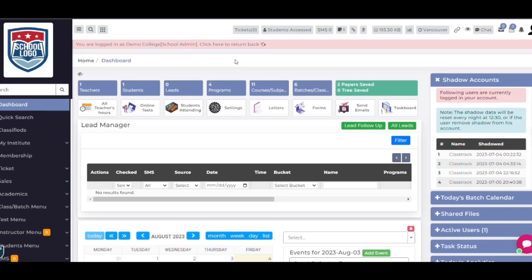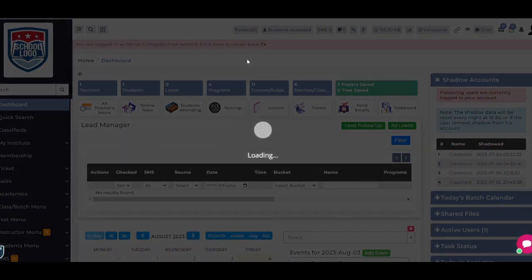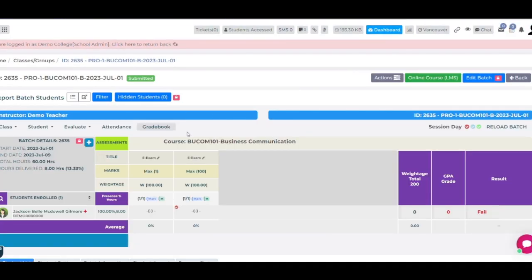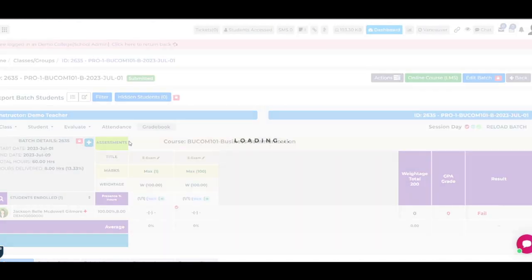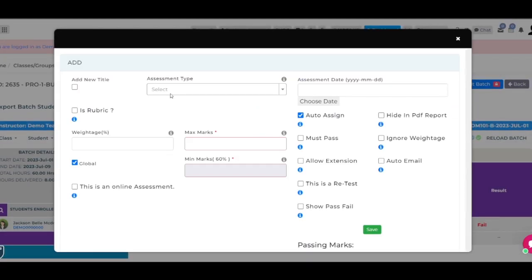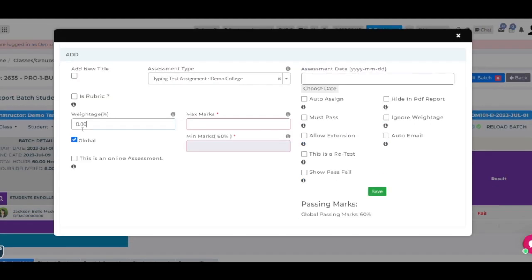How to add a typing test to batches as an assignment. Open the specific batch. Find the typing test. Add it there. Create a new assessment. Add it to that. Select to create a typing test assignment.